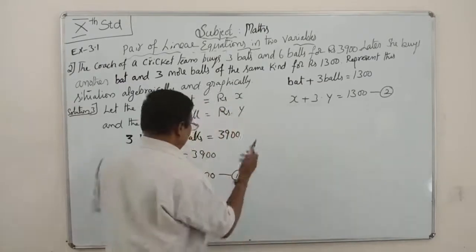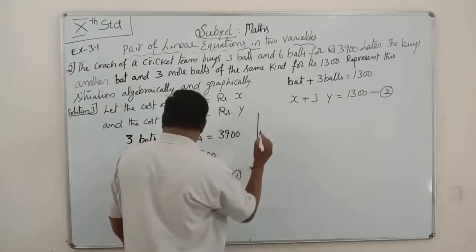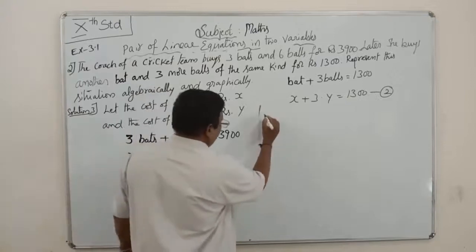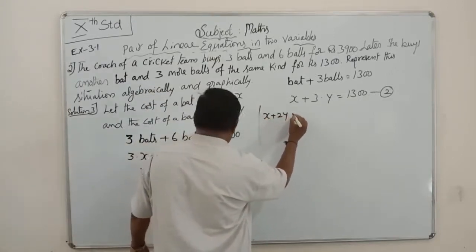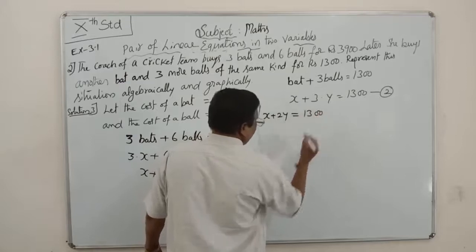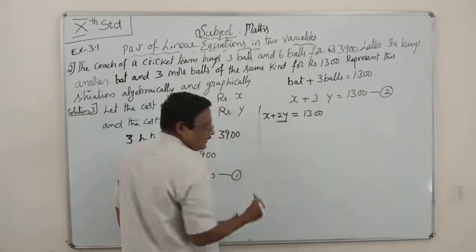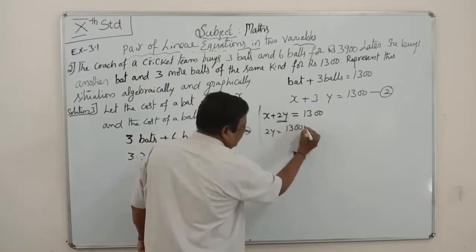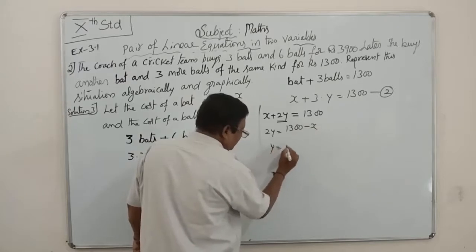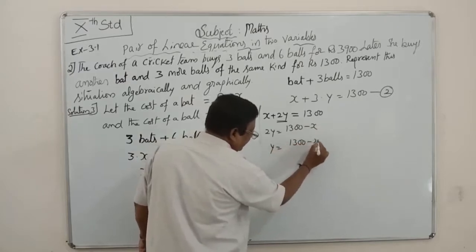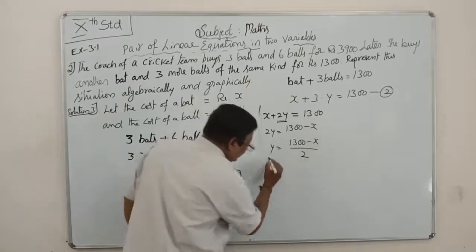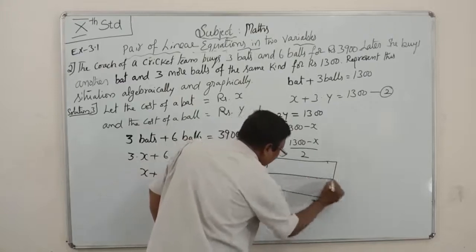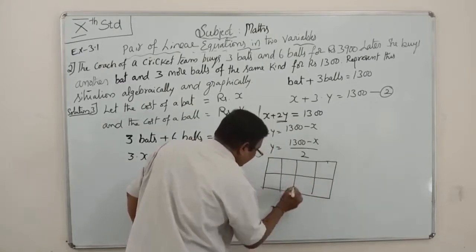First equation, you see here: x plus 2y is equal to 1300. We have to calculate y. 2y is equal to 1300, this x comes to this side as minus x. So y is equal to (1300 minus x) by 2. For this one you have to calculate the values of x and y. Here x, here y.